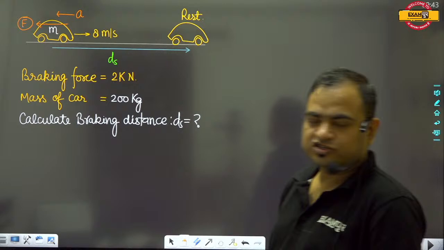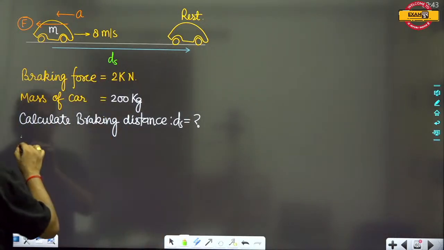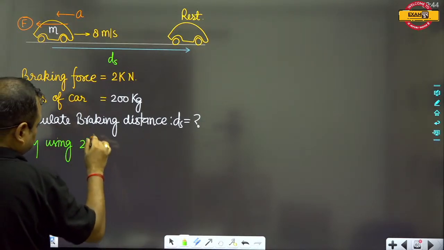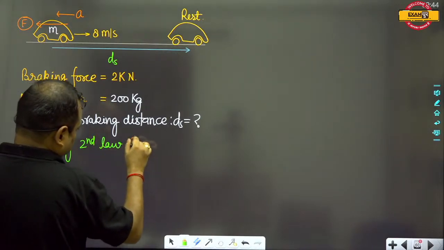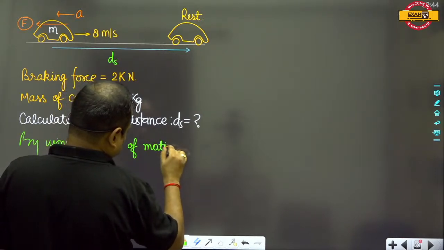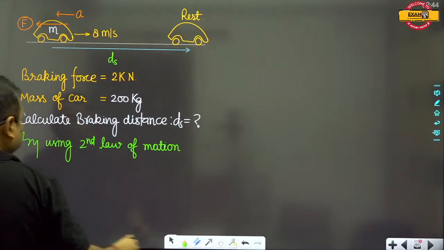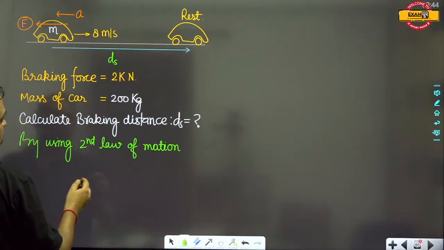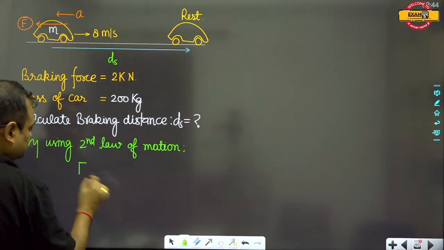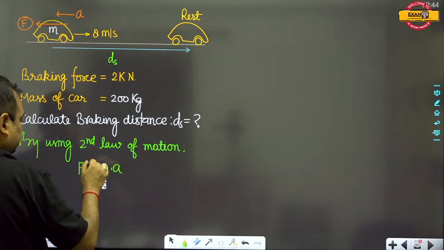So first, by using the second law of motion, we can calculate the retardation, and that will be F is equal to m into A.